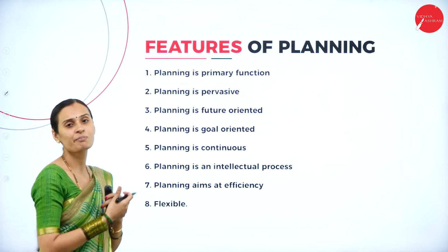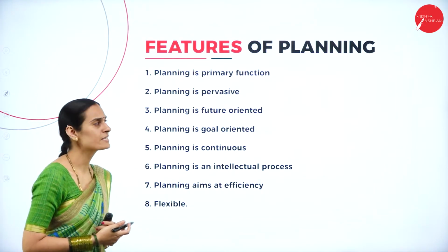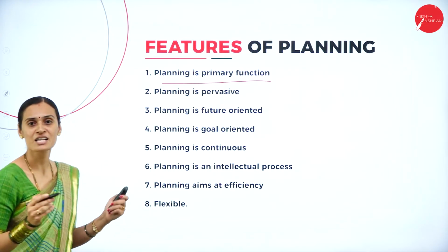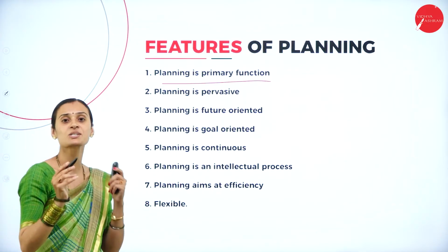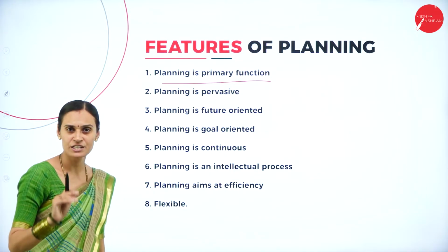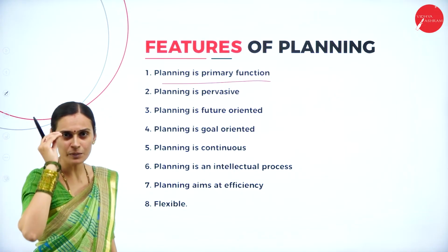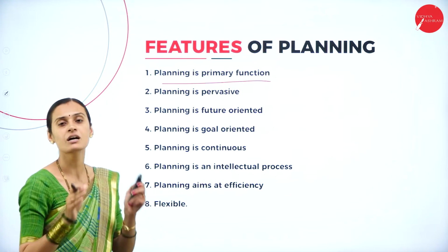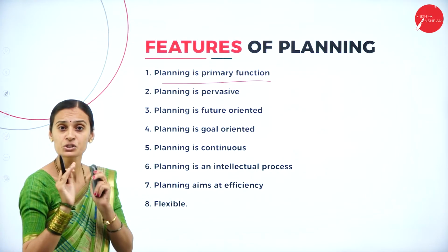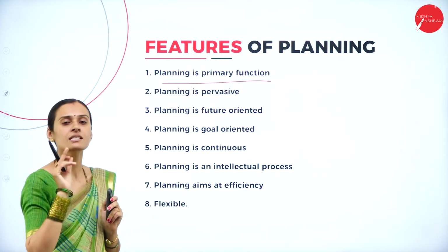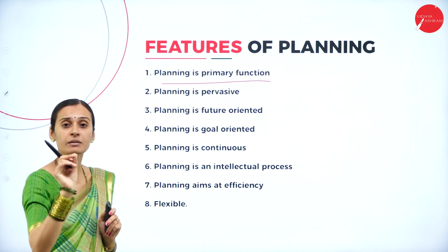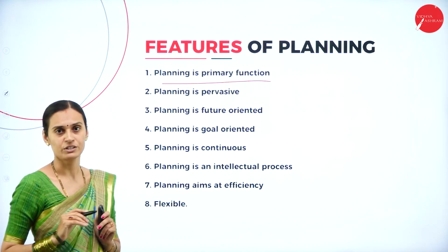The features of plan: planning is considered a primary function of management, as we discussed in the functions of management. Planning is a prime function. Without planning, you can't build a work or determine the goals. First, your plan should be ready. This is one of the important features.